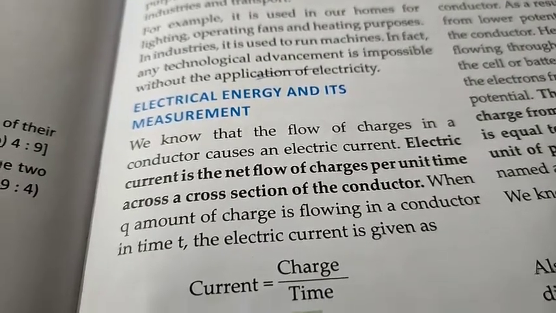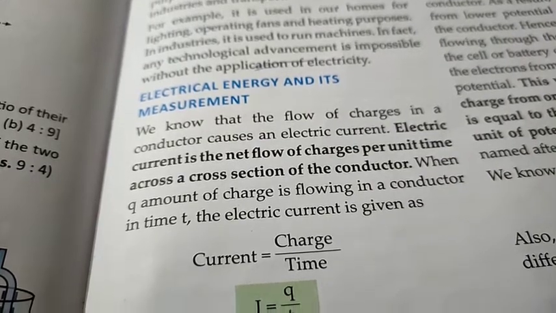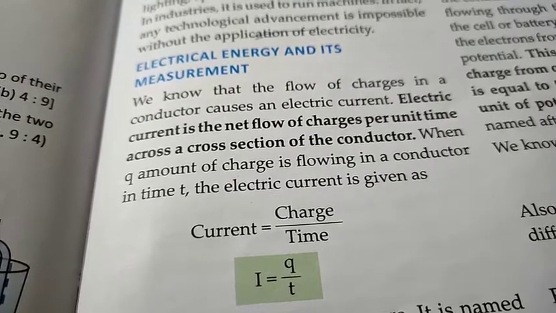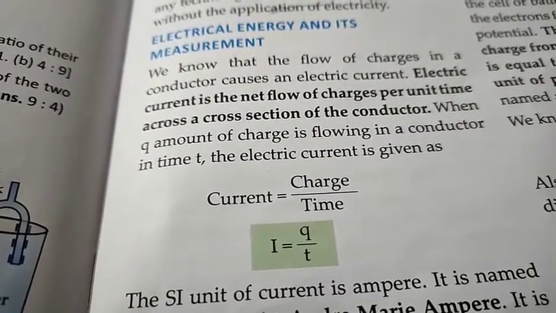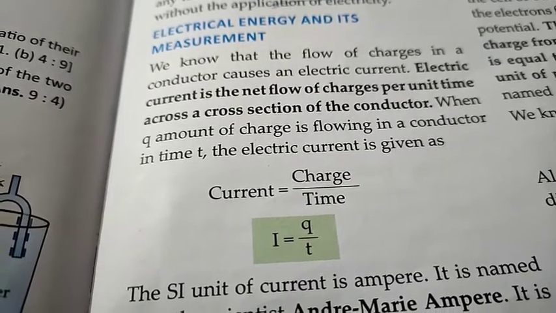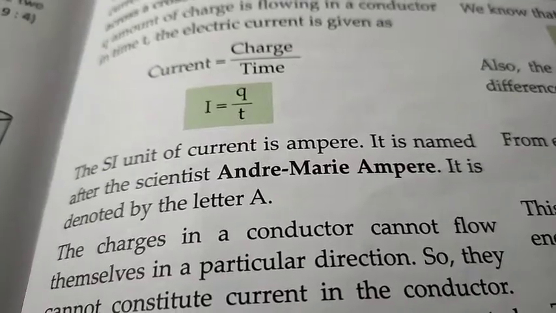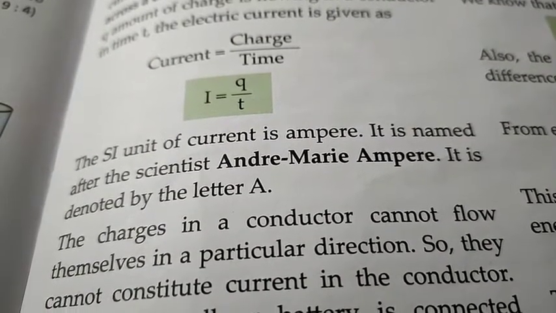When Q amount of charge flows in a conductor in time t, the electric current is given as current equals charge upon time, or I equals Q upon t, where I is the current, Q is the charge and t is the time. The SI unit of current is ampere, named after the scientist Andre Marie Ampere and denoted by the letter A.